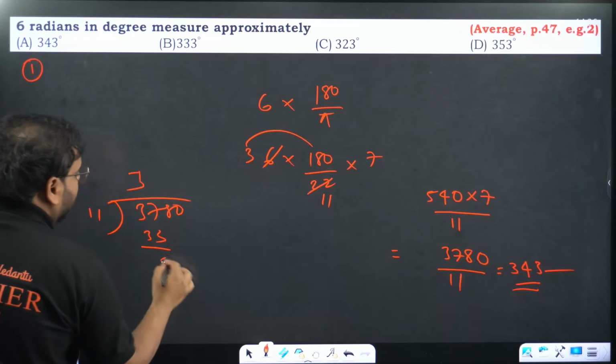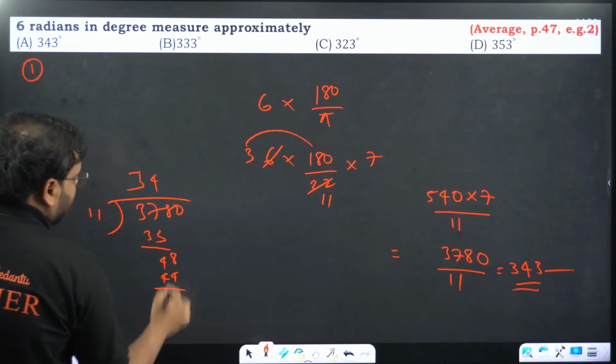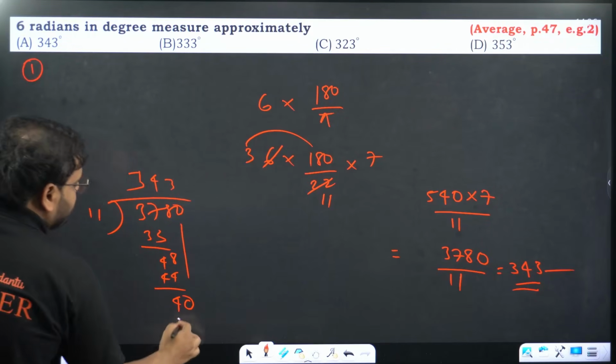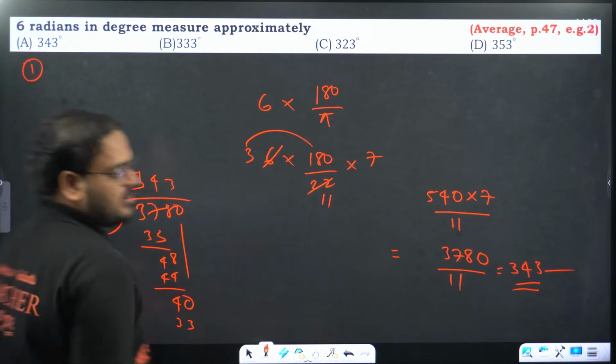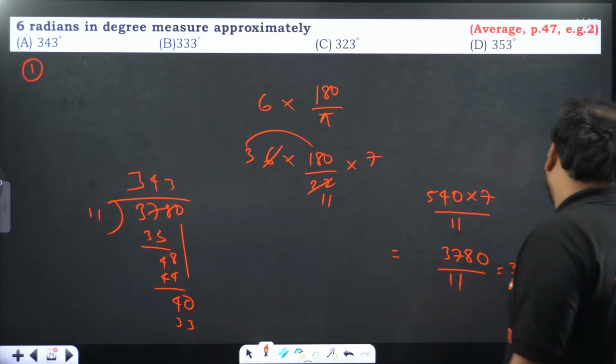The remainder is 4 over here, 48. 11 4s are 44. Okay, this is how much? So again 4, 0 will come, 11 3s are 33. As I said, 3 4 3 is there. Of course, remainder will be how much? 7, right? So 7 by 11.